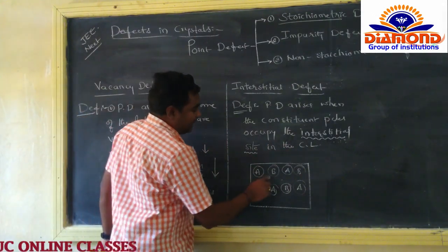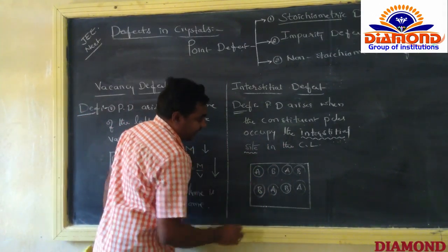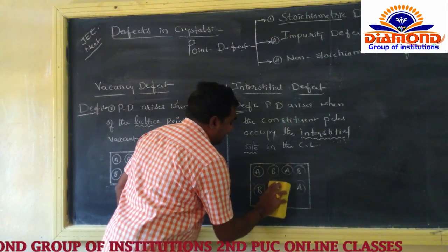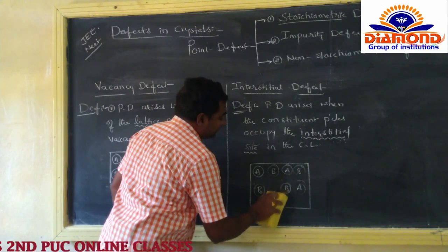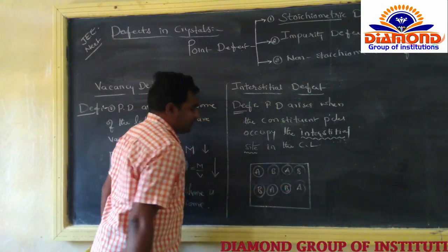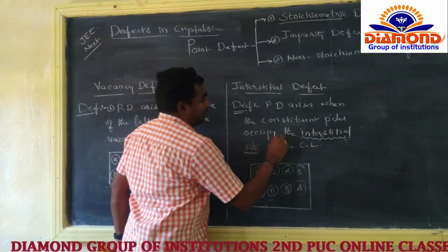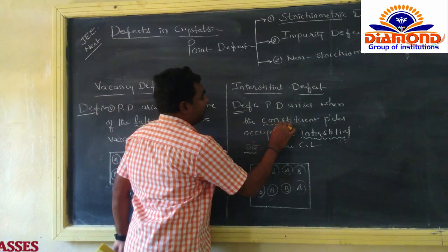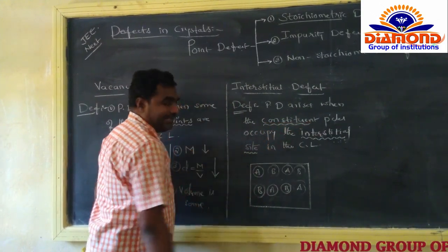So suppose here is the atom A. Now the atom A occupies another position, the interstitial site. So here the constituent particles occupy the interstitial site.